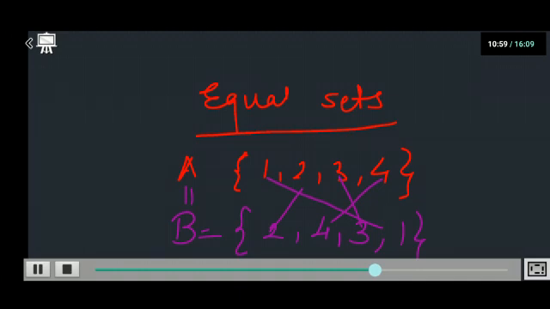Then the sets A and B are said to be equal sets. If I talk about an example of an equal set, can you give me one example, children? Can you give me an example for an equal set? Definitely. If I say all even numbers and table of 2. Okay, all even numbers and table of 2. Then what? Of course, all the elements would be the same.